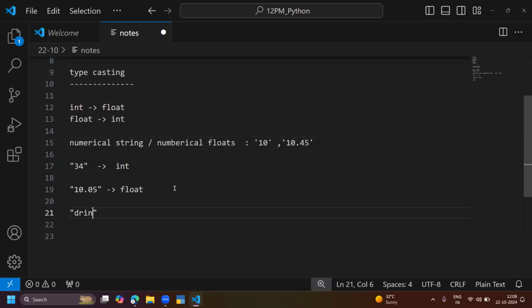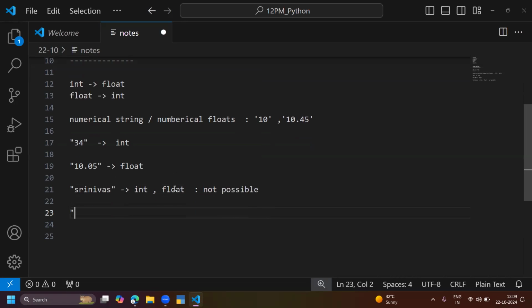For example, Srinivas. Srinivas is a normal string, right? Srinivas, I cannot convert to integer. I cannot convert it into float. This is not possible. At the same time, I want to say something like 10 products. This is a string.